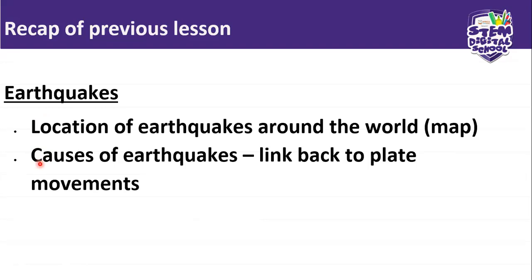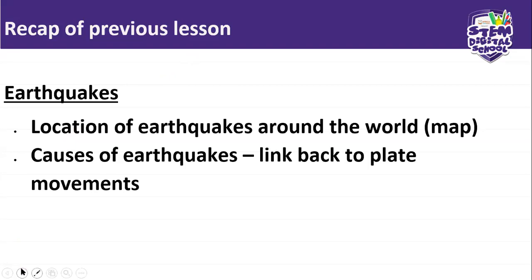Also, we looked at the causes of earthquakes, their link to plate movements. Remember we're also saying earthquakes are caused by plate movements. Then the location of earthquakes and volcanoes. What do you remember about the location of earthquakes? The ring of fire. Okay. Ring of fire.